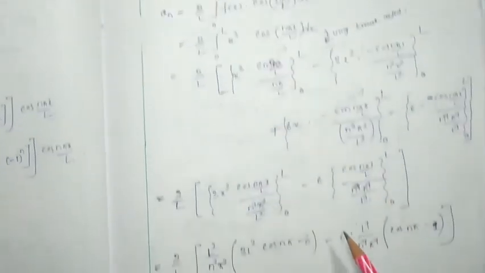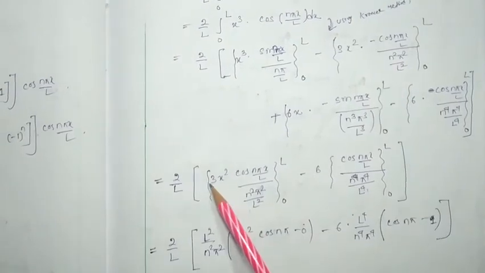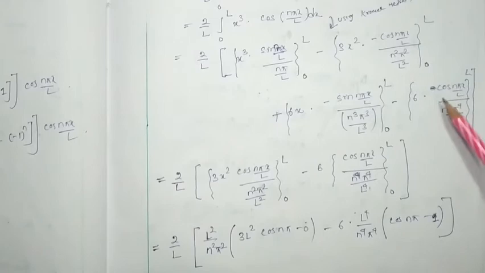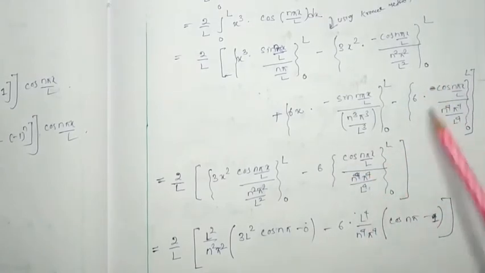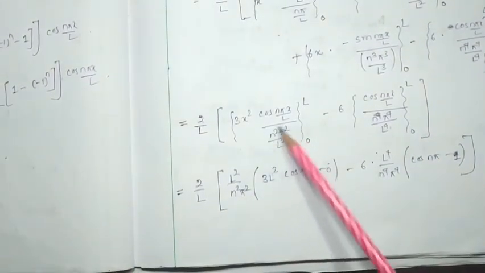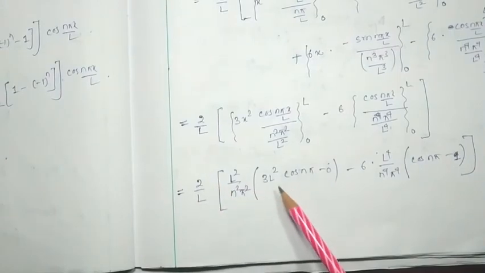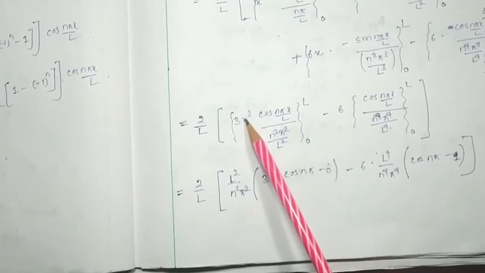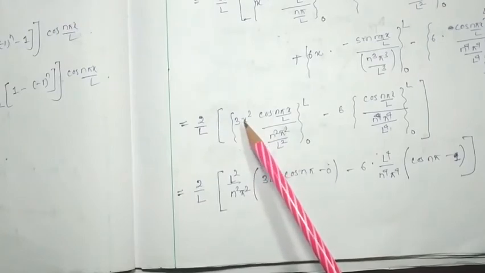The remaining two terms are: this is minus, this is minus, minus minus plus, so 3x square and this much. Then this one will be minus 6, whatever the term is, I have written it over here. If I take this term to the numerator, then it will be 2 by L, L square by n square pi square, 3L square cos(n pi), putting the limit, cos(n pi) minus, here x will be there, so whenever I put the 0 limit, it will be 0.